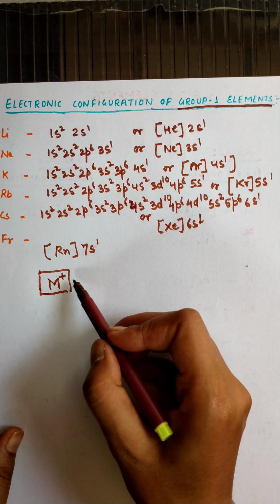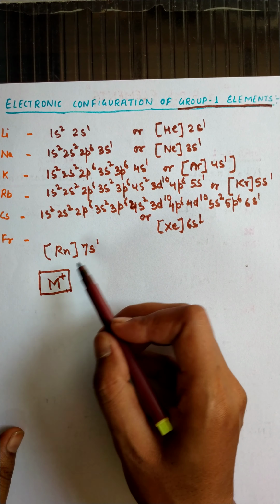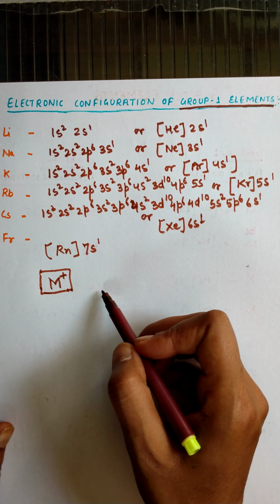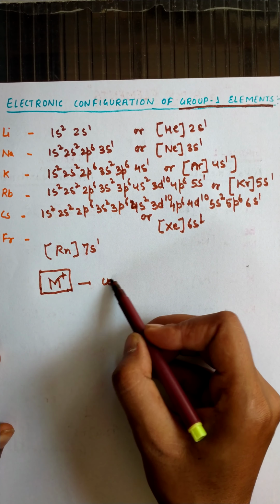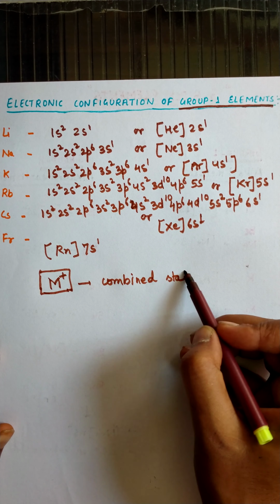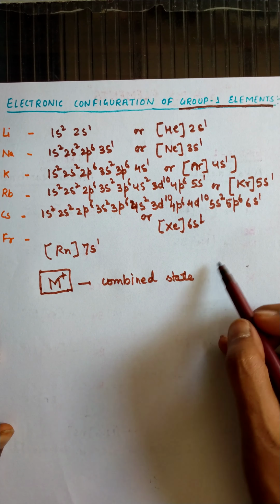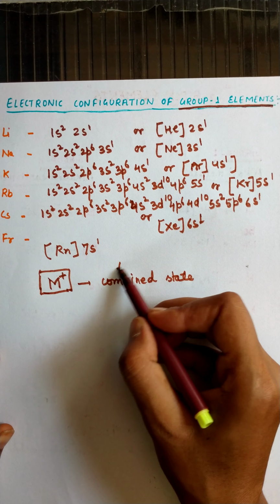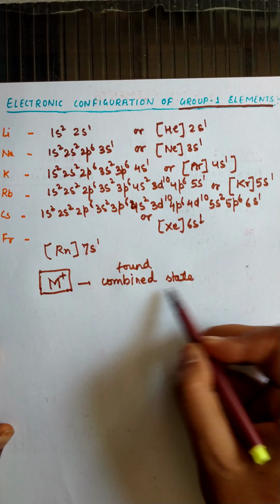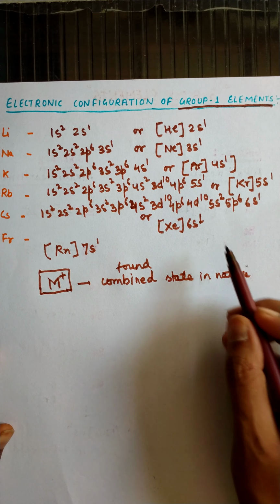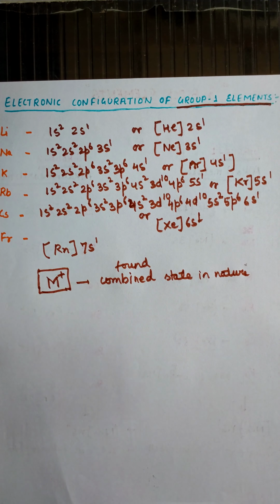Due to the presence of a single electron in their valence shell, these elements are never found in the free state in nature and are always found in the combined state. That means they react with other different types of elements and form different types of compounds. They are highly reactive.